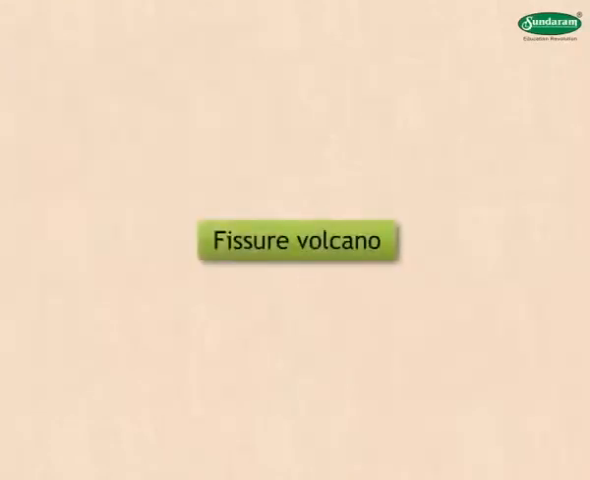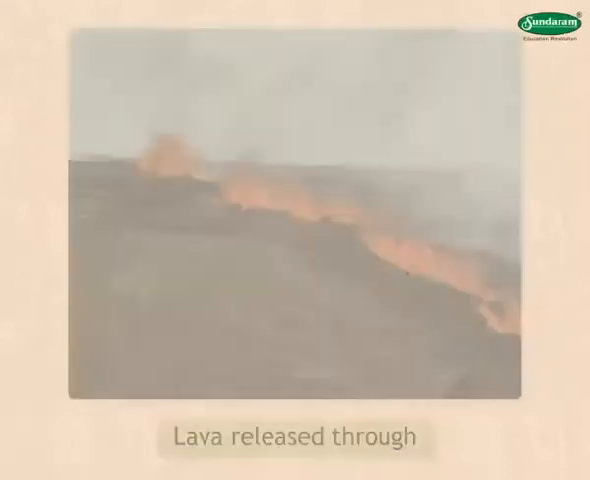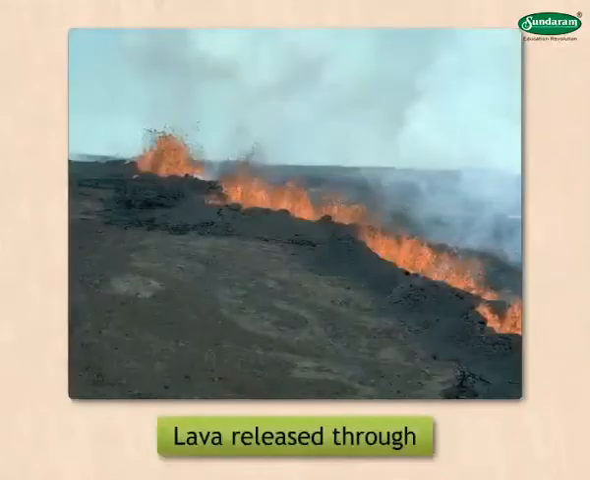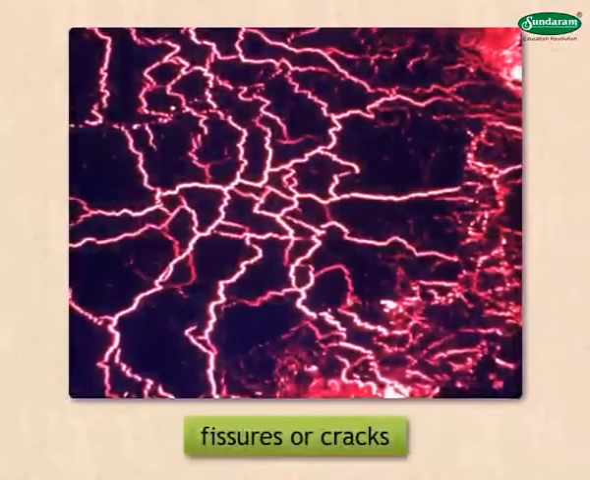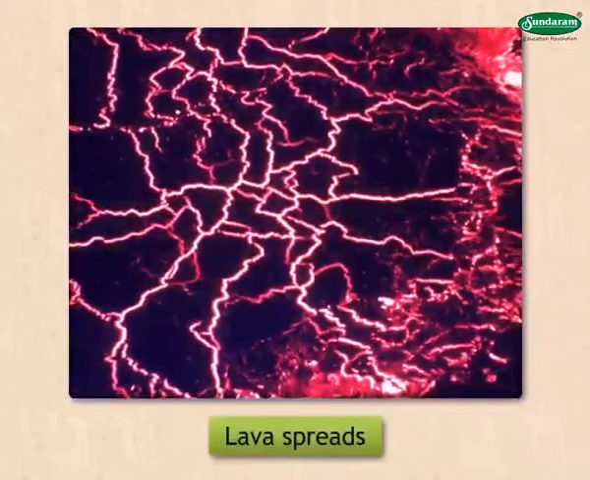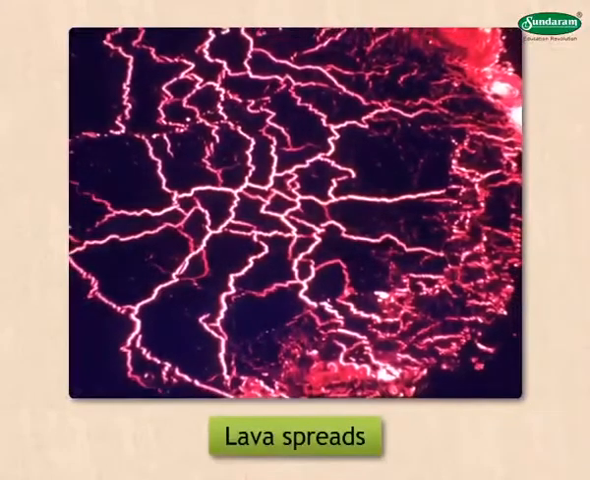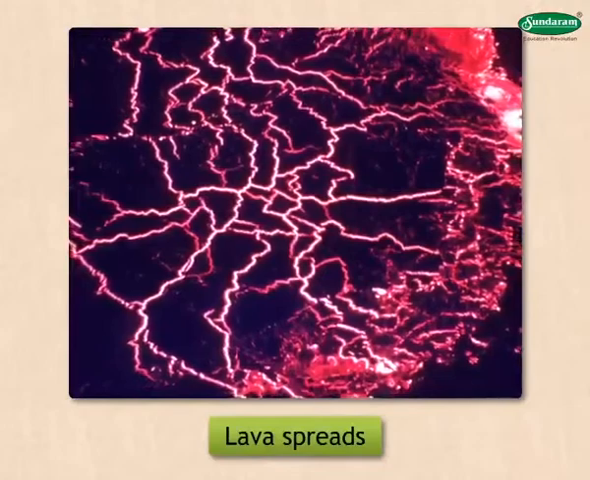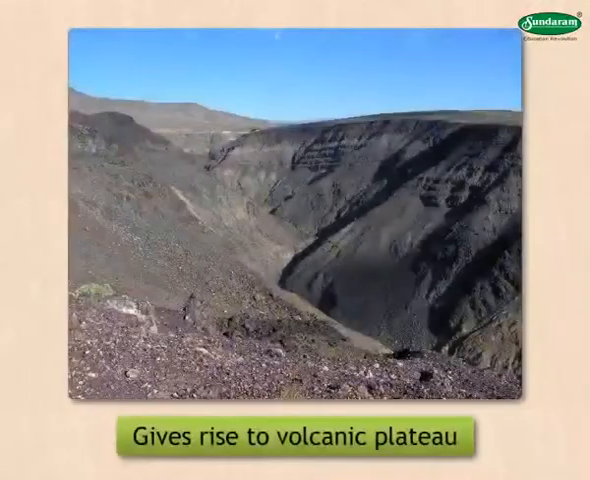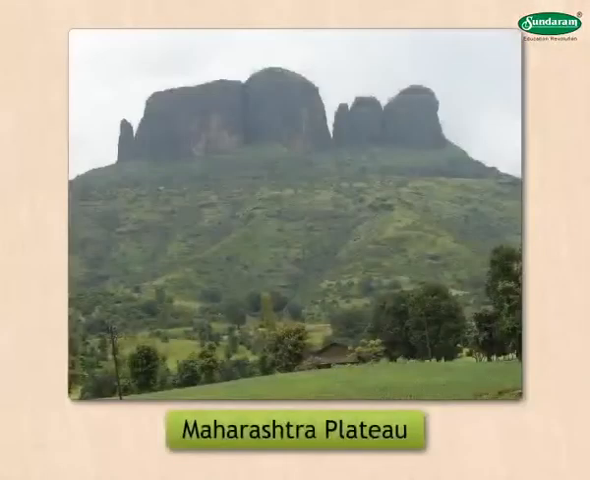Fissure volcano. In this type, the lava is released through fissures or cracks. Lava spreads on either side of the fissure. Such a volcano is called a fissure volcano. It gives rise to a volcanic plateau. For example, the Maharashtra Plateau in India.